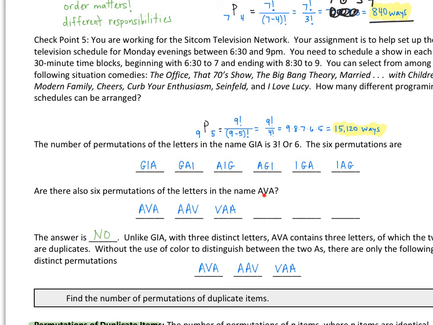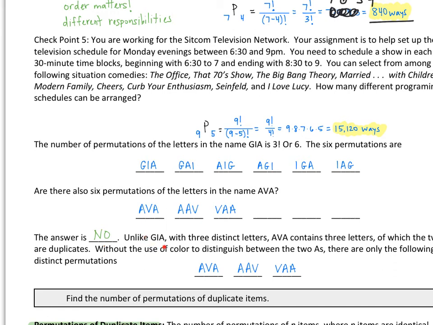So now if I take AVA, how could I arrange these letters? Well, I've got AVA, I could have AAV, or VAA, right? Because A is A, so I can't figure out any other ways to arrange these letters. So the answer is no, there are not 6 different permutations.